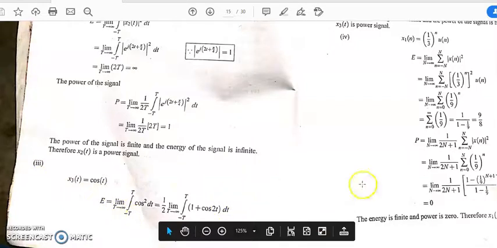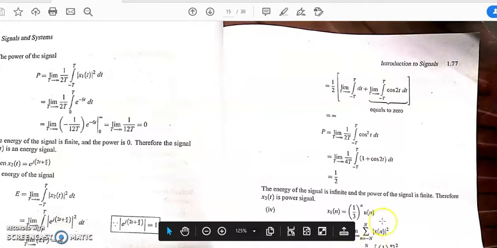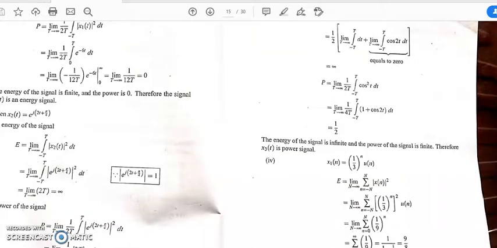Here the energy will be infinite and the power will be half, a square by 2.